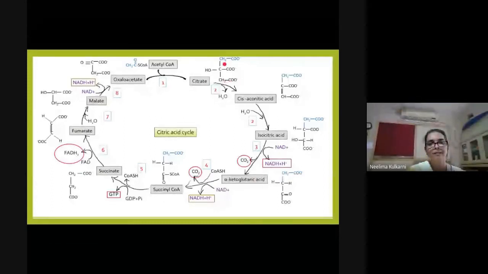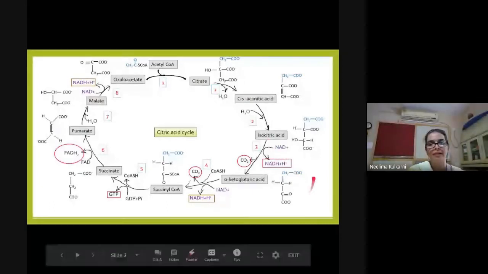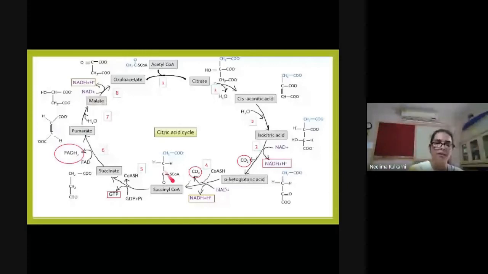See here we have a 6 carbon compound synthesized. The 6 carbon compound is converted to a 5 carbon compound by the action of isocitrate dehydrogenase, and then it is converted to a 4 carbon compound. Now regeneration involves conversion of this 4 carbon compound into oxaloacetate.